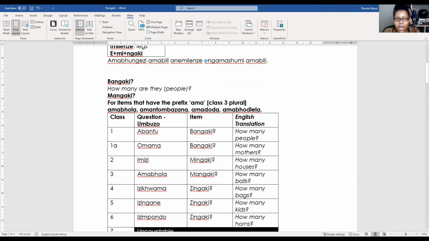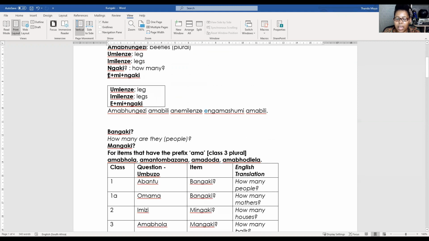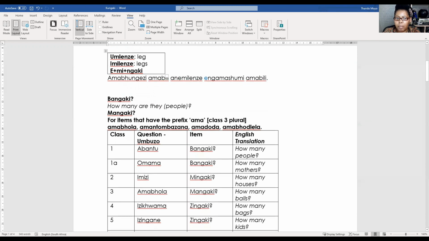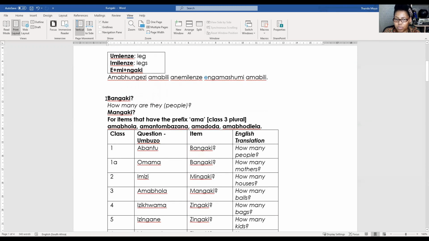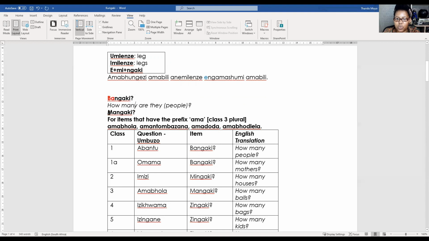Bangaki, how many are they? That's when we are talking about people, the example I made for you earlier. And this one here was saying emingaki. Do you hear that? Emingaki, because we're saying imminent. Bangaki, abantu. Abantu, babili. There are two people, you see? So we always have to make sure that we know what the subject concord is, because that is what will help us to construct our answer or our response.